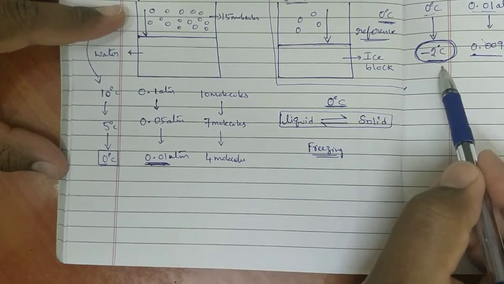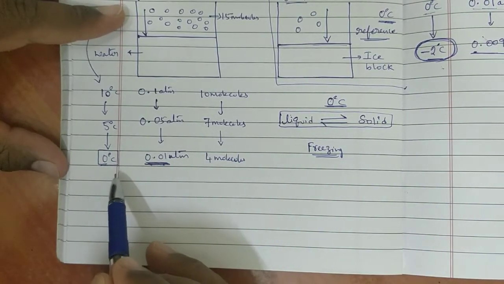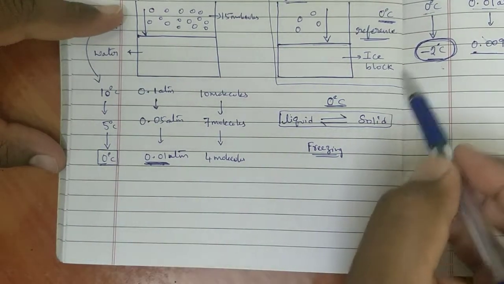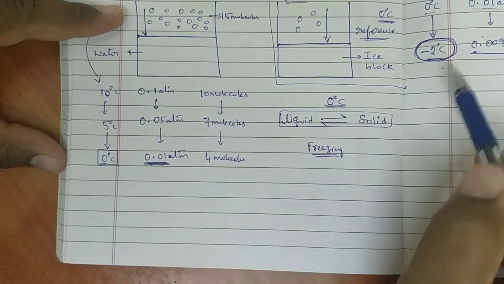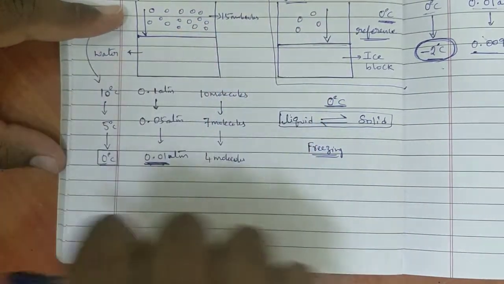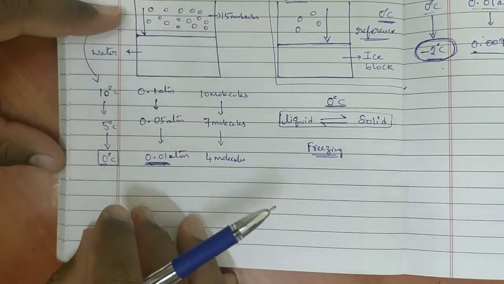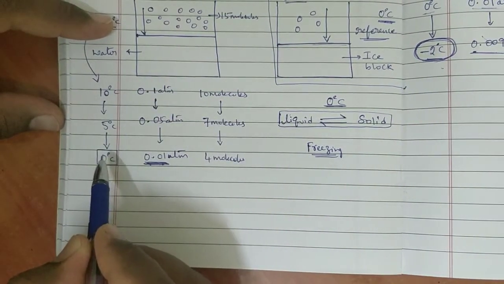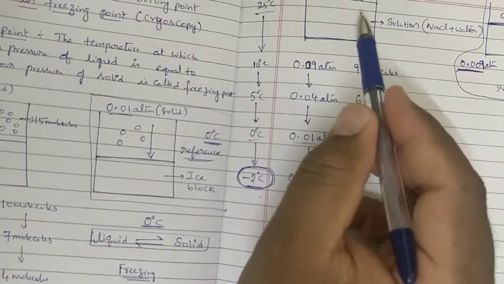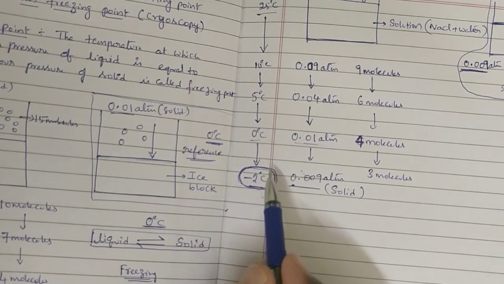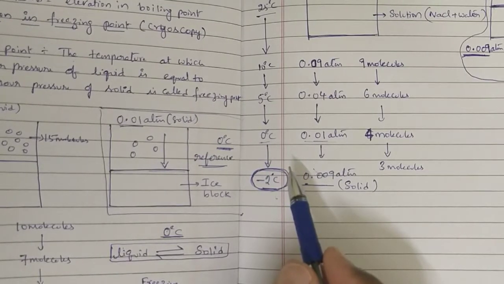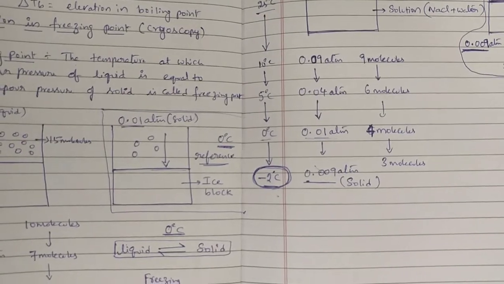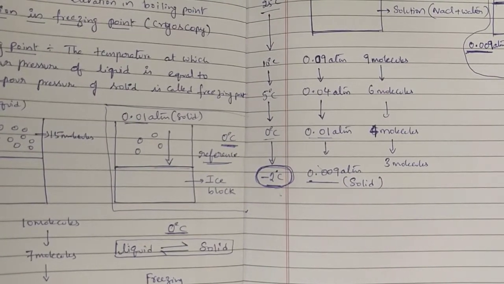Freezing point of solution is less than freezing point of solvent. How much is it decreased? By 2 units, that is called depression in freezing point. When pure solvent is taken, freezing point is 0 degrees centigrade. When it is made into a solution, its freezing point is minus 2 degrees centigrade. This decrease in freezing point from solvent to solution is called depression in freezing point. How much it is going to be depressed, I will see that one.